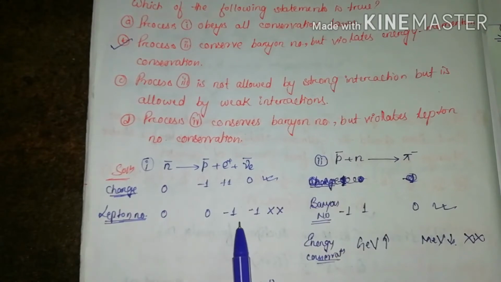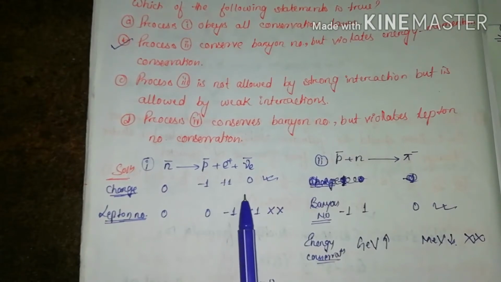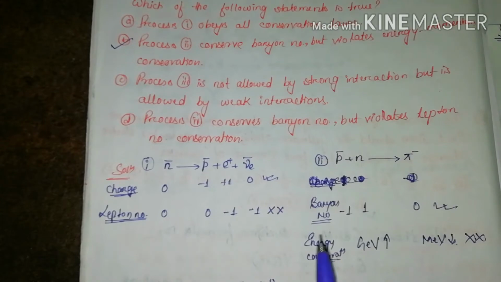This is also 0. This is lepton, -1. This is anti-lepton, for which it is -1. So you can see the lepton number is not conserved. Since the lepton number is not conserved, though charge is conserved, you can say that all the conservation laws are not obeyed by process 1. Now let's come to the next question.